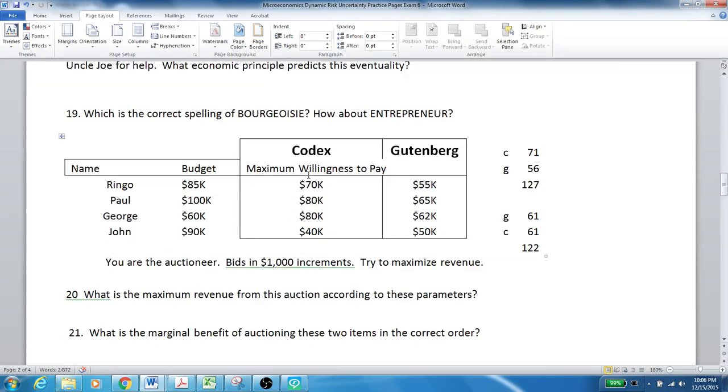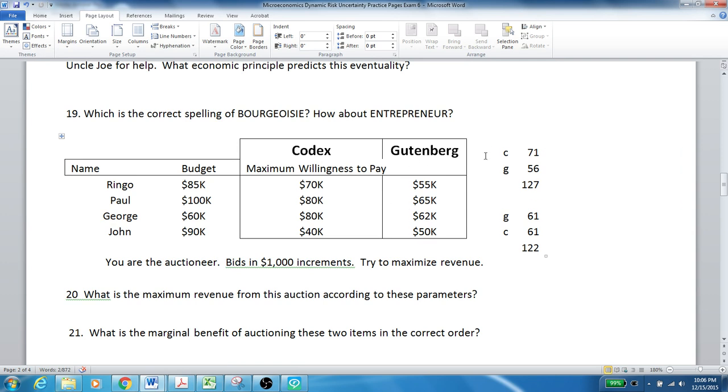Now we go on to the auctions. Question 20. We have the Codex up for auction. We have the Gutenberg up for auction. These are the four people that show up for the auction. Ringo's got 85,000, Paul's got 100,000, George has 60,000, John has 90,000. This is how much each one of them is willing to pay for the Codex. This is how much each one of them is willing to pay for the Gutenberg. The bidding begins at $1,000 and keeps rising by $1,000 until only one person is left to buy. And you are the auctioneer. You have a choice. You're trying to maximize revenue, so you can either put the Codex up for auction first, or you can put the Gutenberg up for auction first.